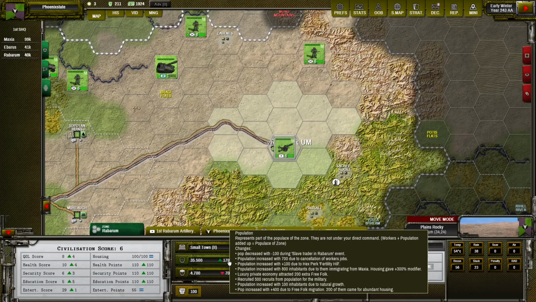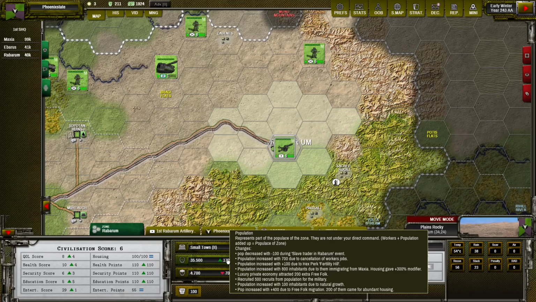But the happiness is not everything, because also please notice that in this case we have immigration from Maxia, so from our capital. 800 inhabitants came here from the capital, and because of the housing, the original number was modified by 300%. So normally we would have only 200 people who decided to move from our capital, but thanks to the better housing, people like to live in such conditions, and more people are coming to this small village.